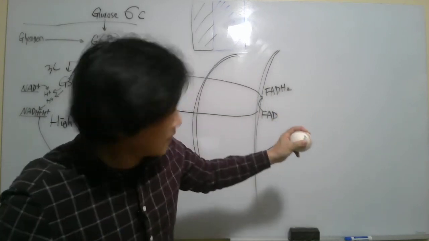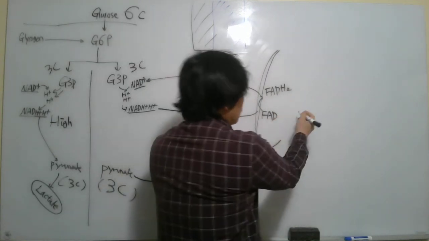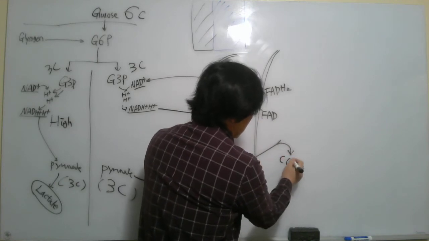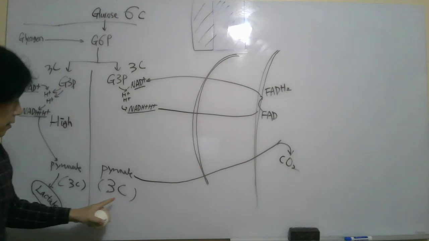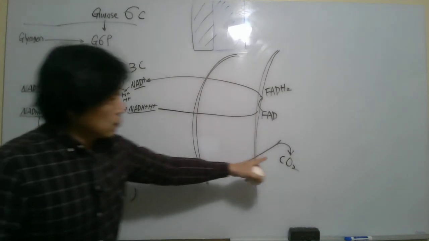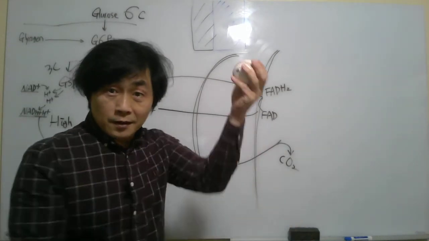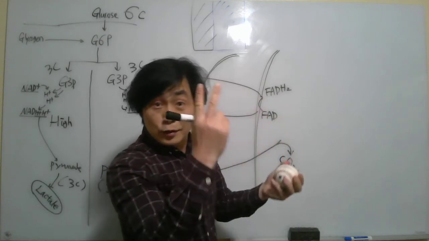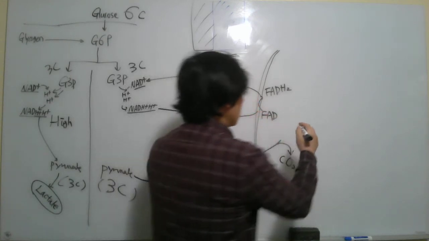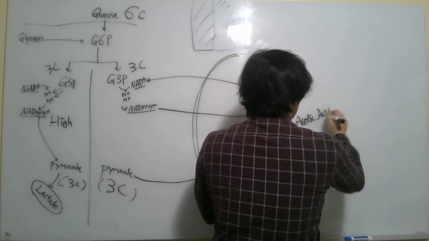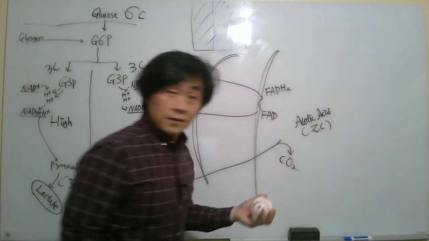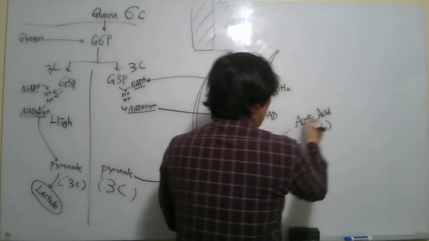So in this case, CO2 is released. That is 1 carbon out of the 3-carbon pyruvate. So right now it's a 2 carbon molecule, acetic acid. This makes sense? 2 carbon molecule.